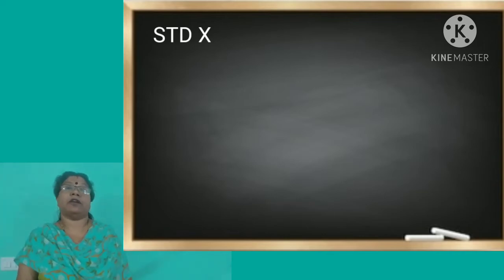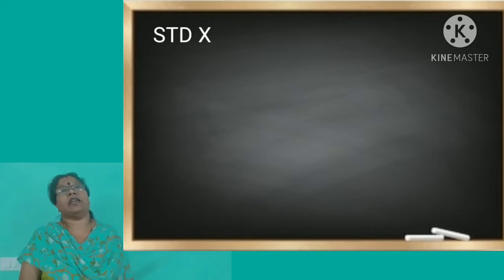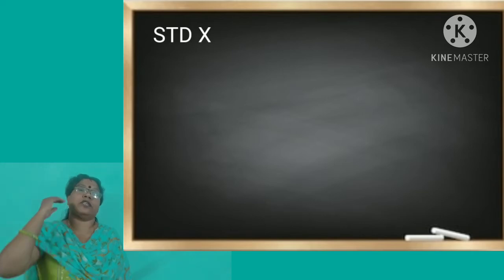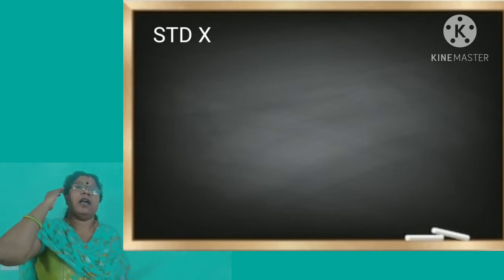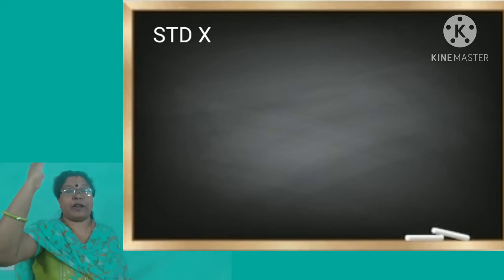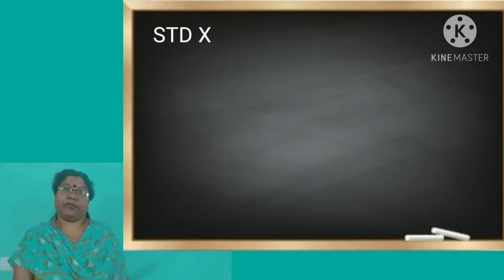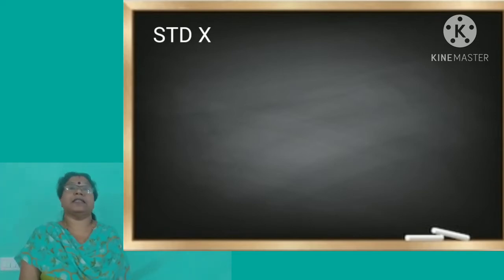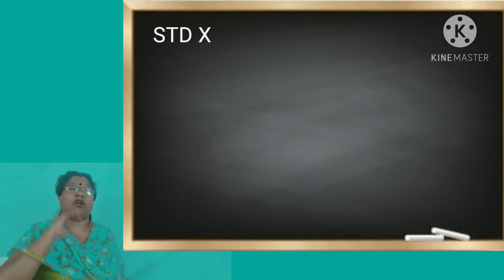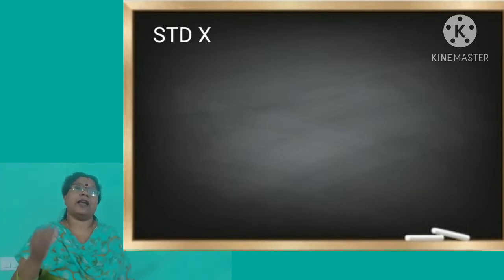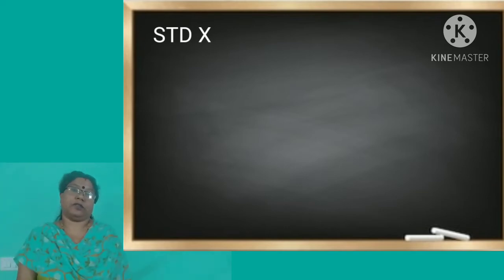Another term that you have to study is the far point. Far point is the farthest point from a healthy eye at which it can see an object clearly. That is, if an object is kept at infinity or at a very large distance, the point at which you can see a clear image is known as the far point. The far point of a healthy eye is considered to be infinity, or at a large distance.